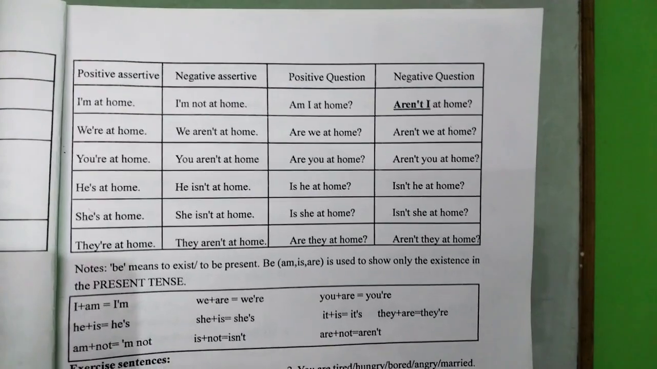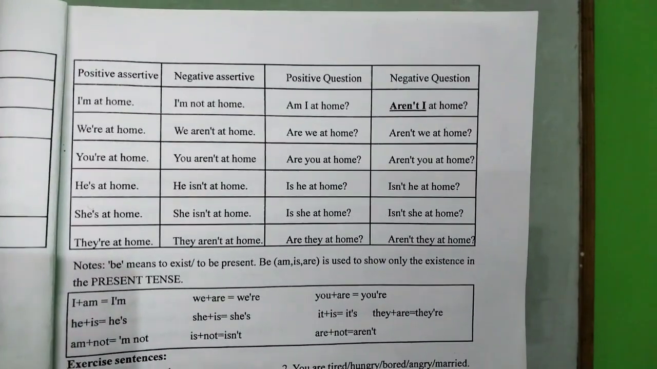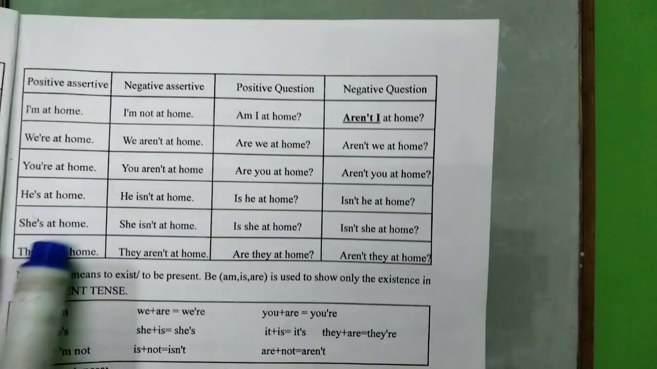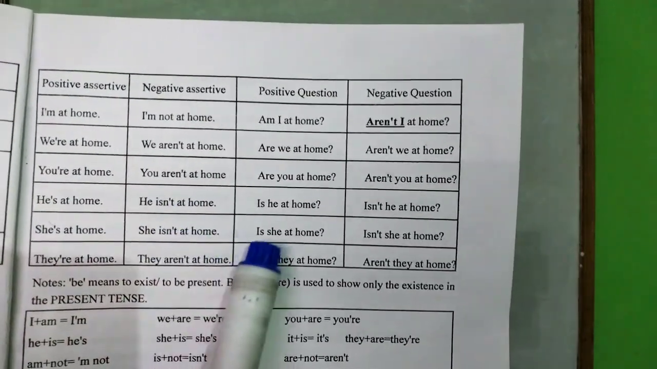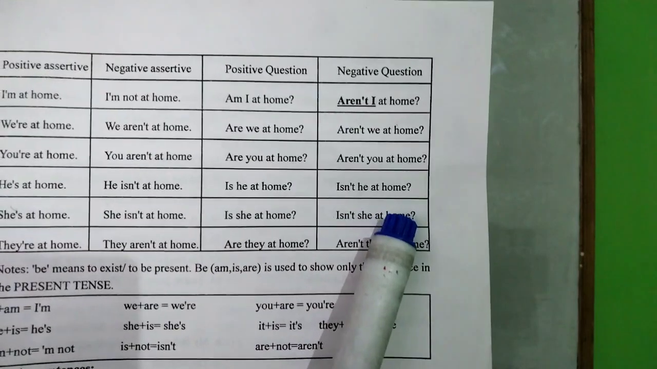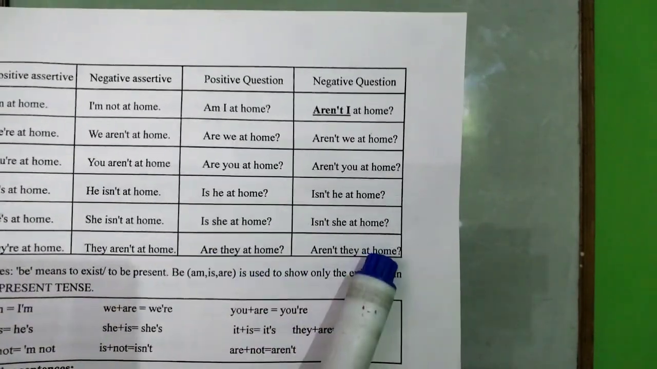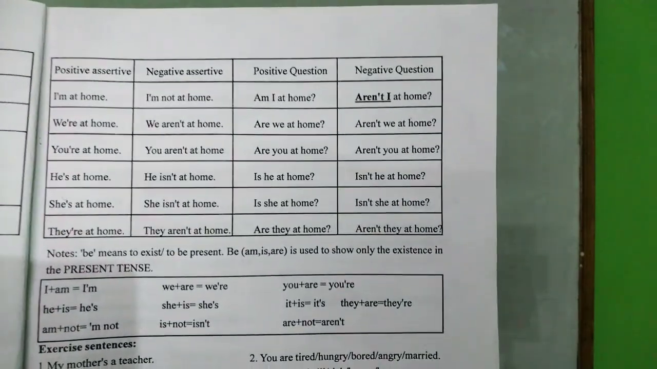Are you at home? Aren't you at home? He is at home. He isn't at home. Is he at home? Isn't he at home? She is at home. She isn't at home. Is she at home? Isn't she at home? They are at home. They aren't at home. Are they at home? Aren't they at home? So this is the way you have to practice, about 15 to 20 times.